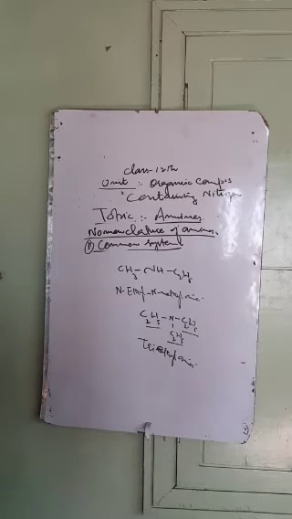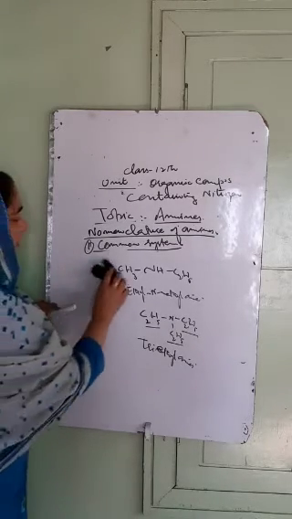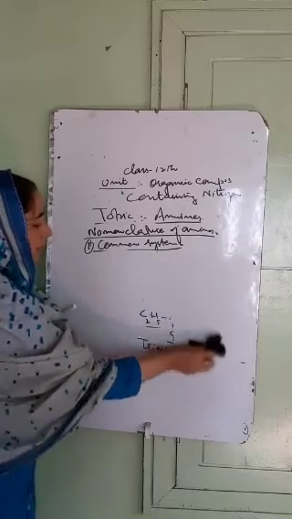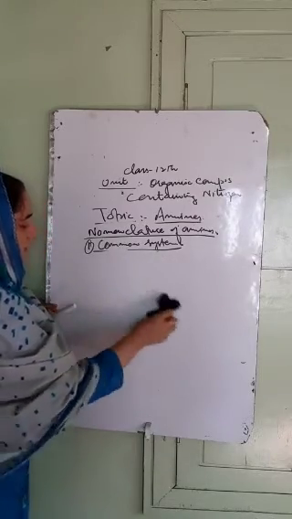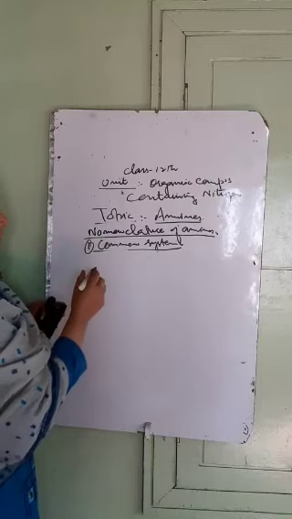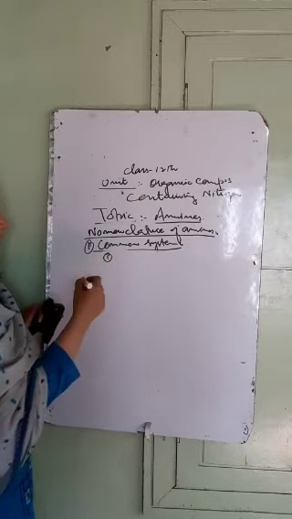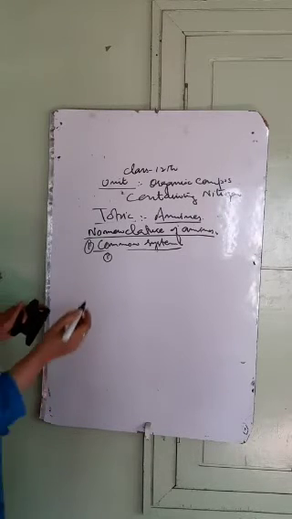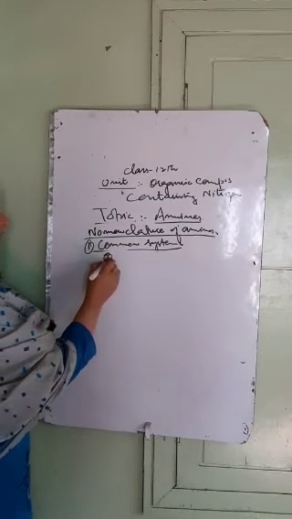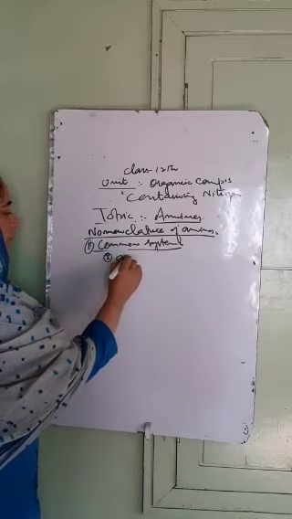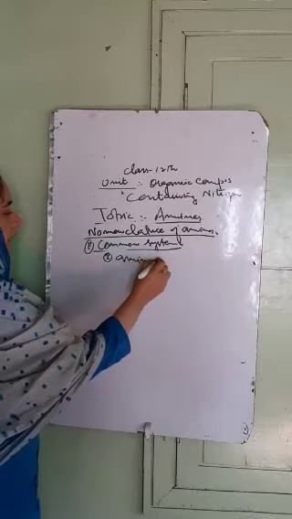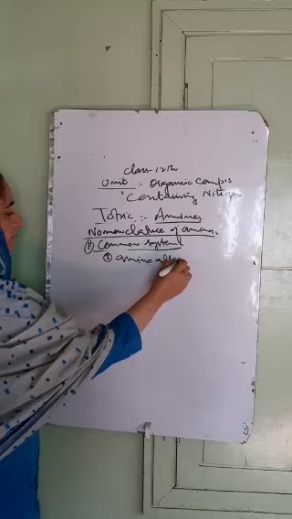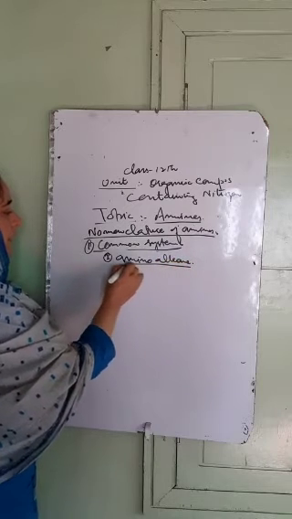Then we have the second system of the common system of nomenclature, where these are called amino alkanes. In the first, they are named as alkyl amines: first the alkyl or aryl group is named, then we add the word amine. Now the second common system, where these are called amino alkanes.